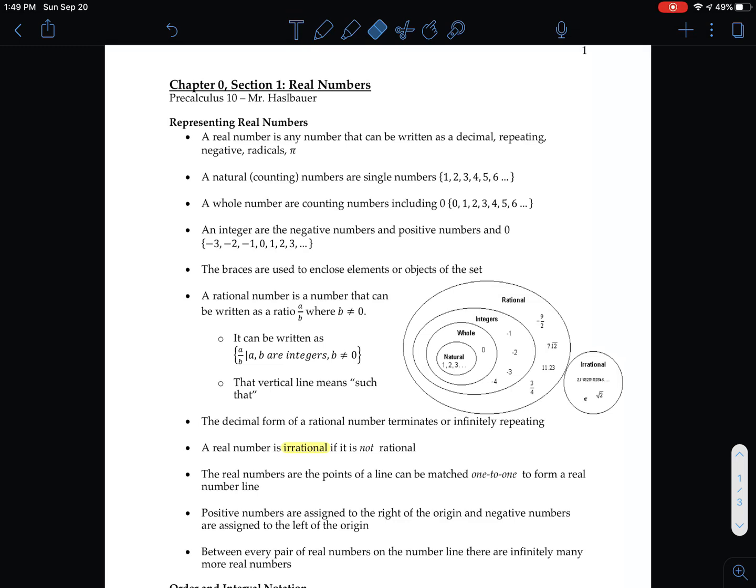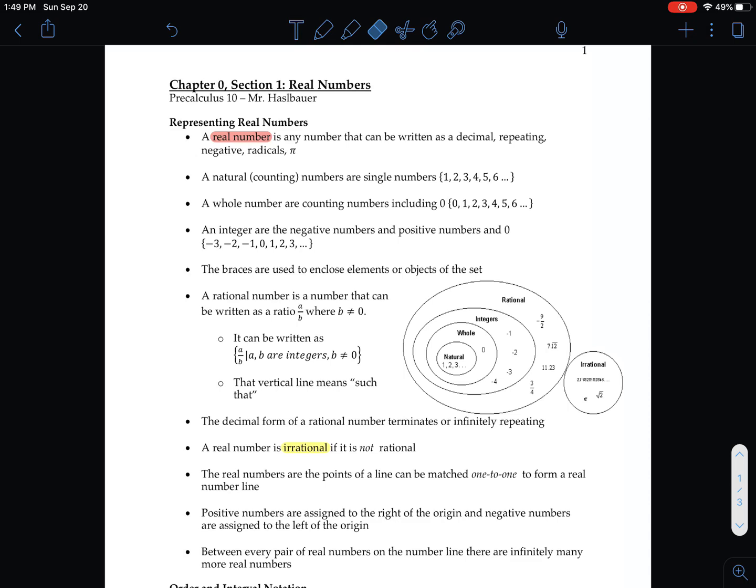Okay, gentlemen, let's look at the first section of Chapter 0, and we'll get an introduction to real numbers. So looking at our notes here, it's pretty self-explanatory to follow with these definitions, but just to go through them quickly, the major first group is real numbers, and that includes everything that we're going to talk about.